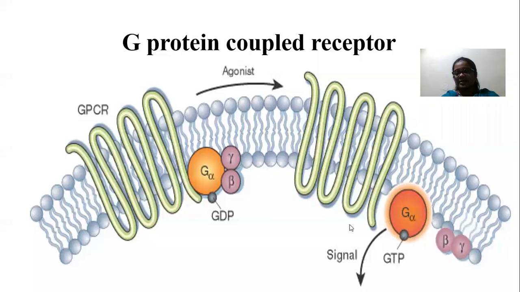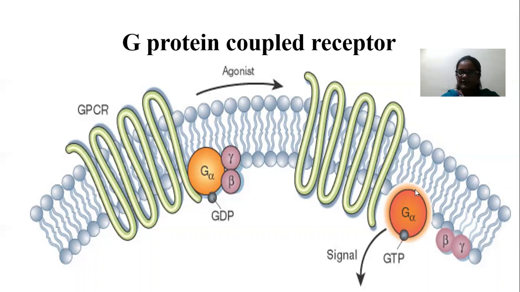So when the agonist binds with the receptor, GDP is replaced by GTP. Then the alpha subunit is dissociated from the beta-gamma dimer.